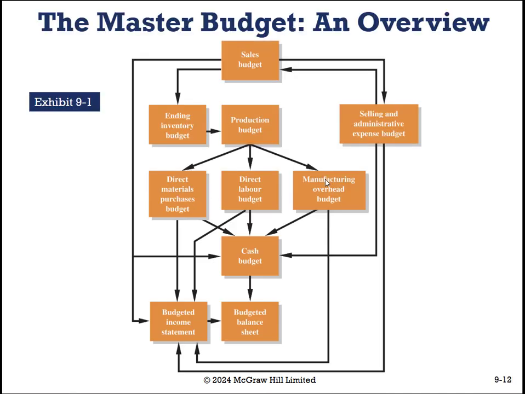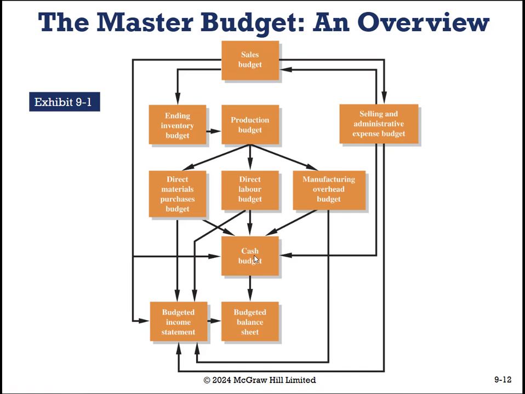Okay. So here is what we are going to do literally. So we have a bunch of boxes and steps. We will be going through and we will be looking at our sales budget. If we know how much we're going to sell, that drives how much inventory that we need. And if we know how much inventory we're going to need and we are a manufacturing company, that means we need to produce it. So that means that we need to have direct materials, direct labor, and overhead, which means that all of this needs to be funded with cash.